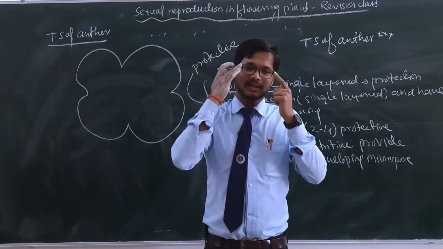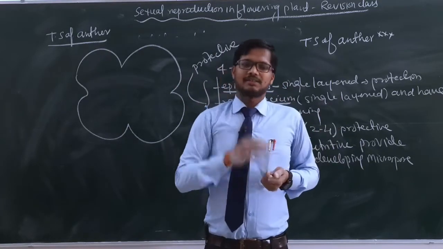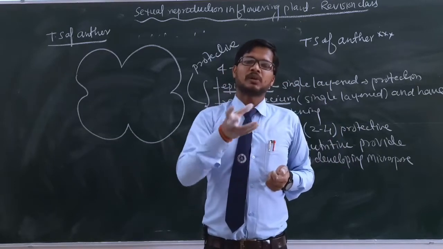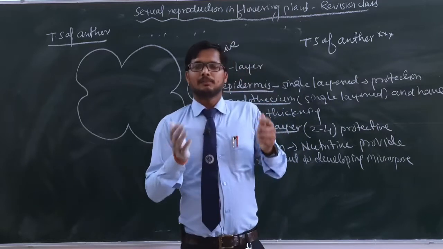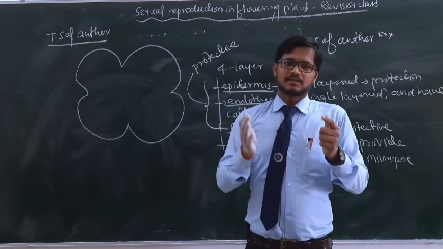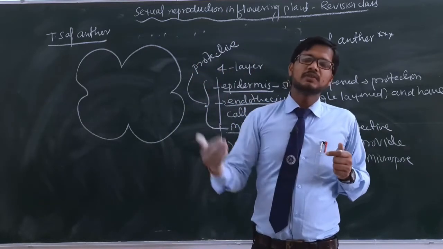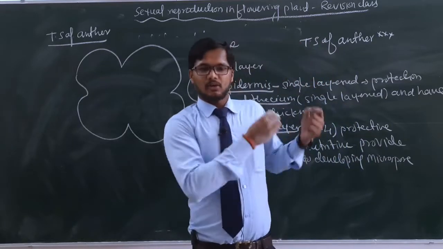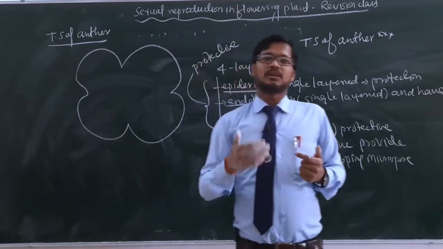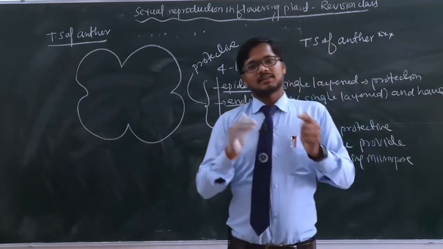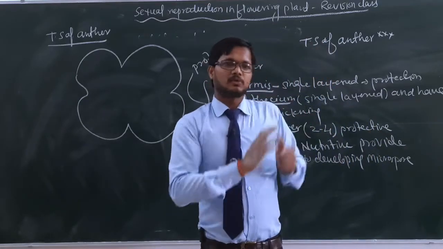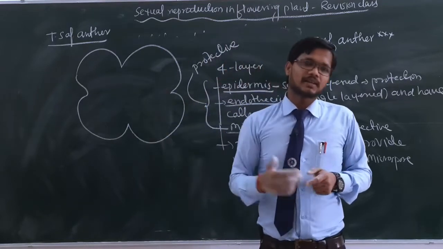UVS bodies help in the synthesis of sporopollenin, and that will form the exine. Next, it is also responsible for releasing the pollen kit. Pollen kit is a protective structure, protecting from UV rays, and it also helps the adherence of the pollen grains to insects or animals. So one function of tapetum is nutrition, and along with that, the UVS bodies synthesise sporopollenin, which will form the exine of the pollen grain.